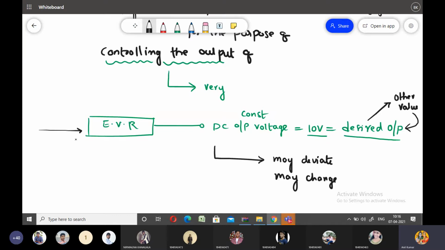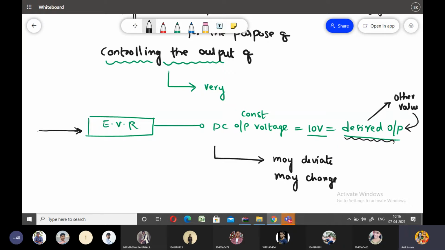So please consider this as an external or internal disturbance. Due to any external disturbance or any internal disturbances within the system, sometimes the output may deviate from the desired value to any other new value.